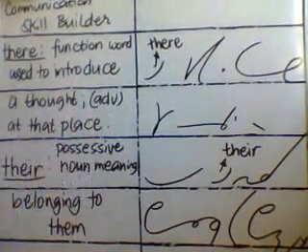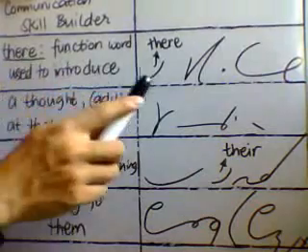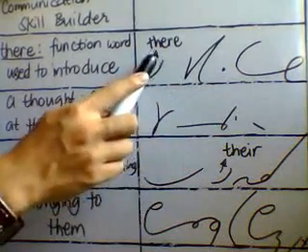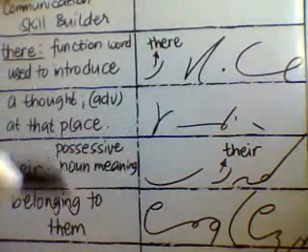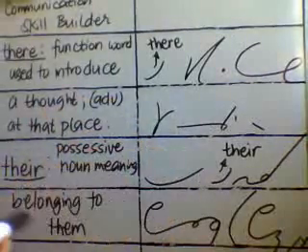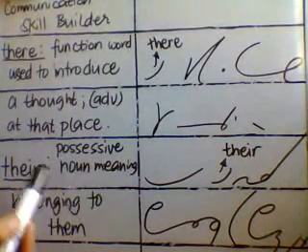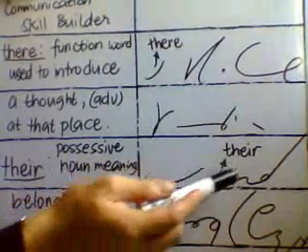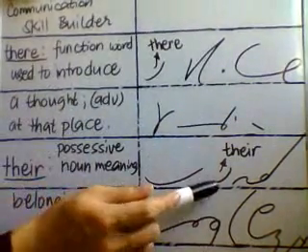An example of the usage of these two words is like this. In the word there, T-H-E-R-E, there should be a place for the meeting. So there is a function word used to introduce, and it is also a word that tells the place. And in the word their, T-H-E-I-R, it's a possessive meaning belonging to them. For example, will their credit card application be approved? Whose credit card? Theirs. Their credit card.